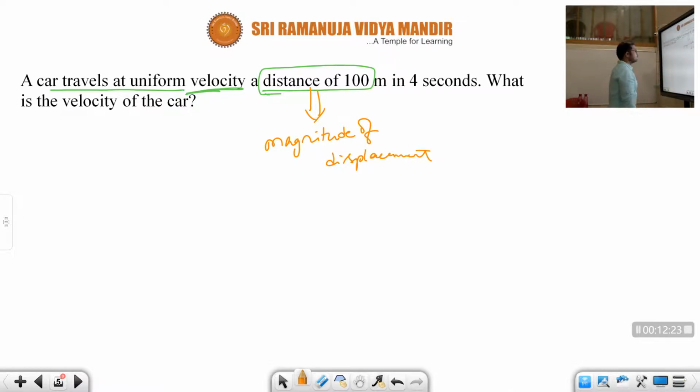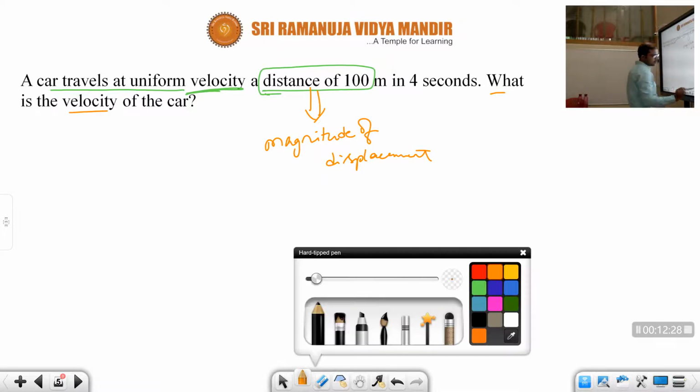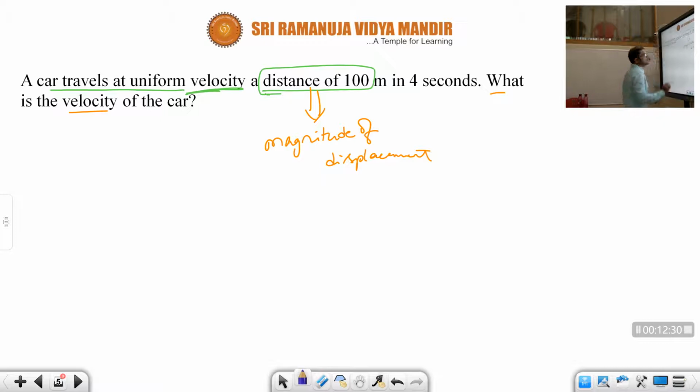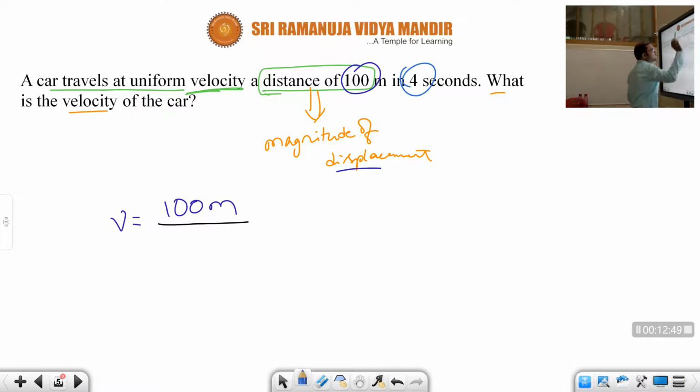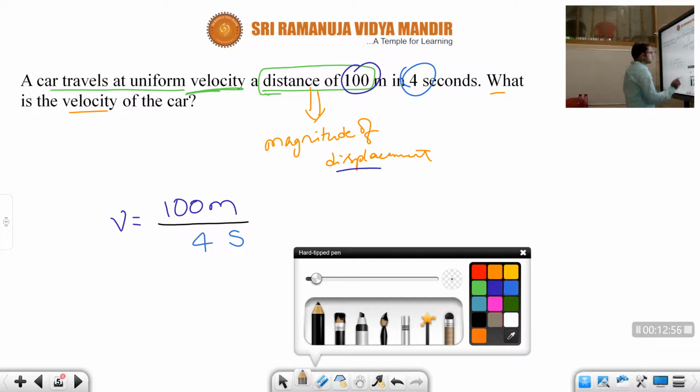So what is the average velocity? We should find velocity. What is the formula? Velocity V is equal to displacement by time, but here the magnitude of displacement is given. So we consider 100 meters. What is the time given here? 4 seconds.